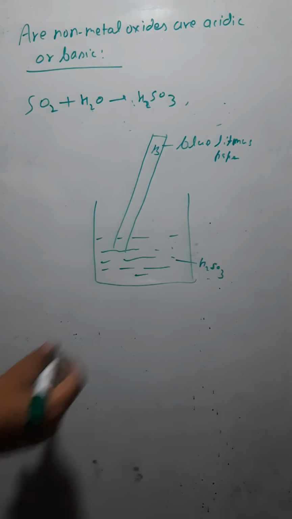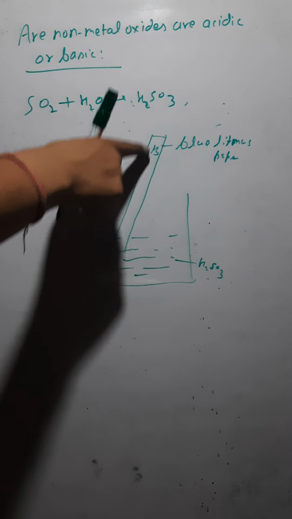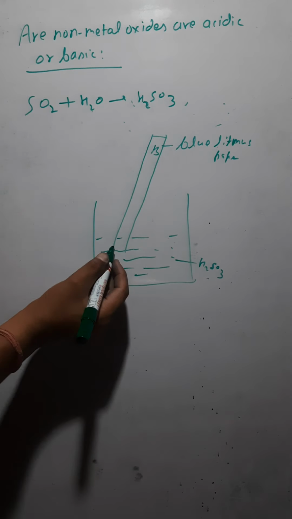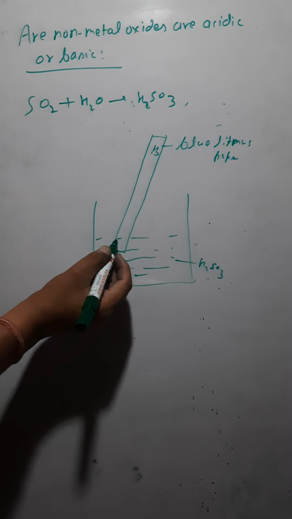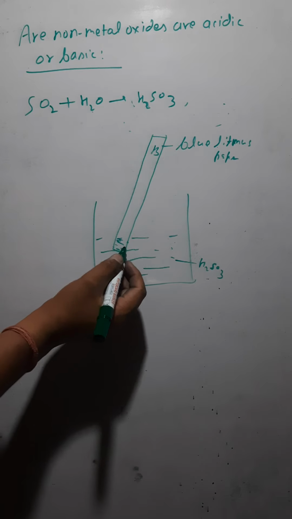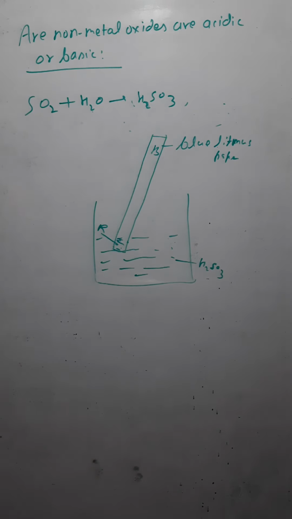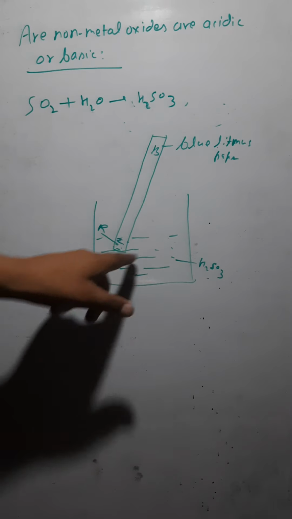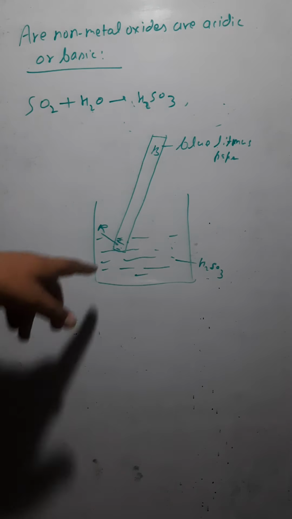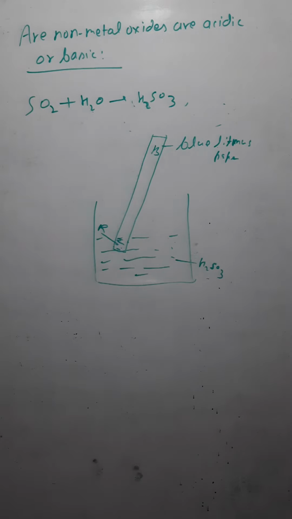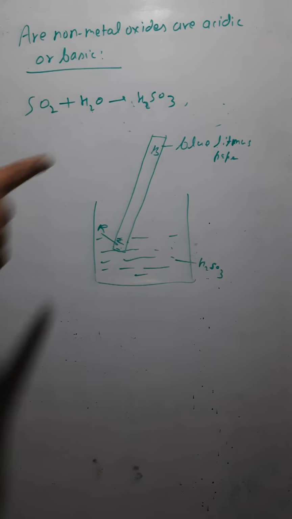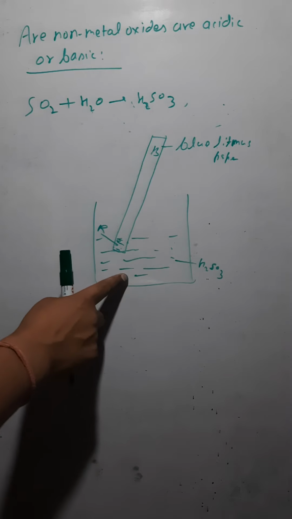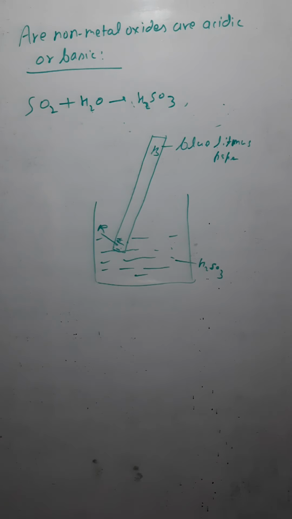Now what happens when I dip this blue litmus paper in this solution of H2SO3? The part which is there inside becomes red. The litmus paper was blue, I dip it in this solution, and the part inside has become red. So when the blue litmus turns red, it shows that the solution is acidic in nature.